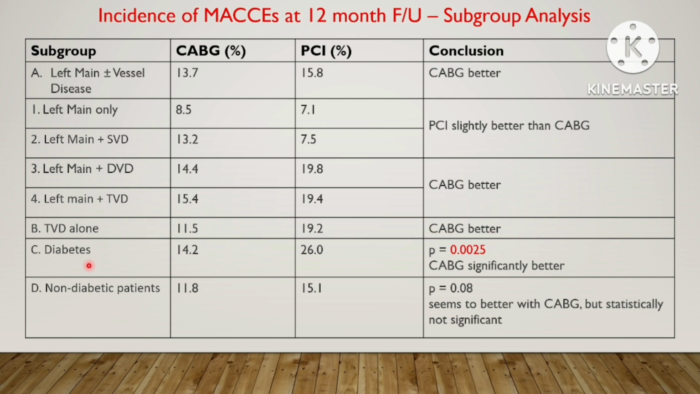In the triple vessel disease subset of patients without left main involvement, CABG was found to be better than PCI. In diabetic patients, CABG was significantly better than PCI, while in non-diabetic patients, though statistically not significant, CABG was found to be better than PCI.